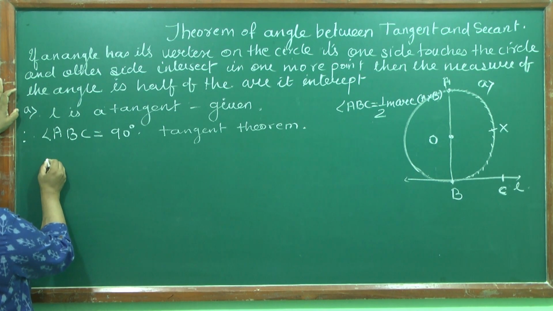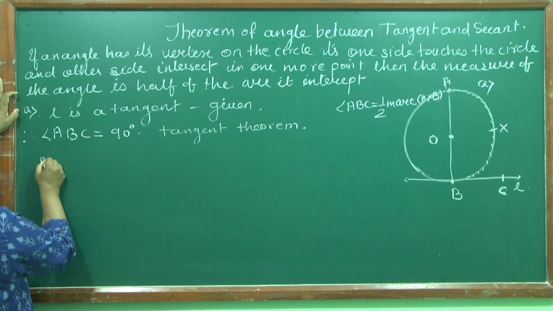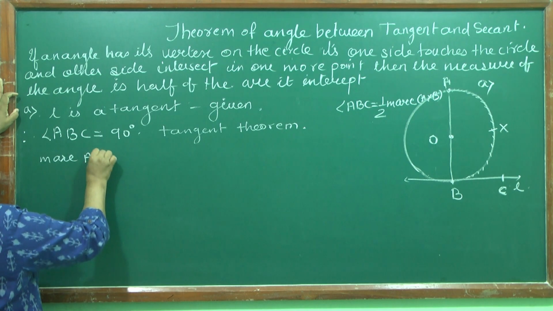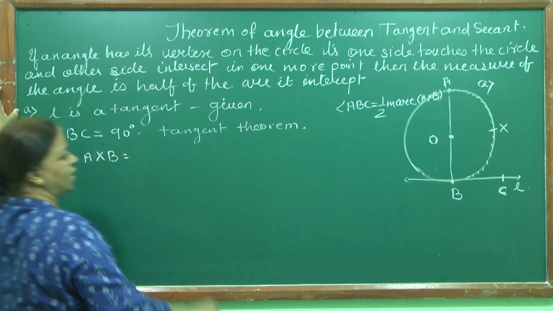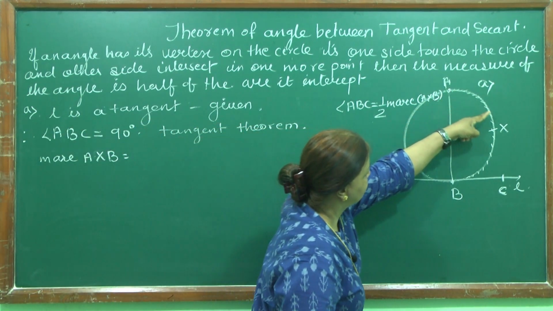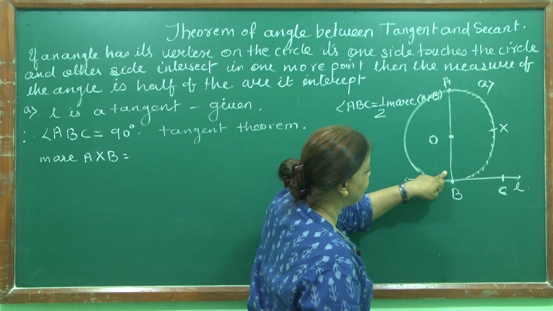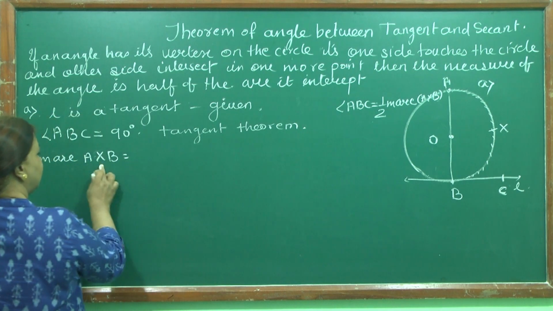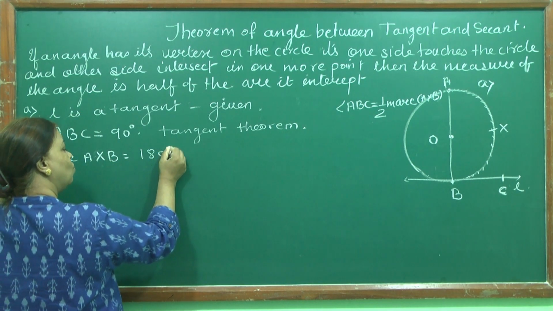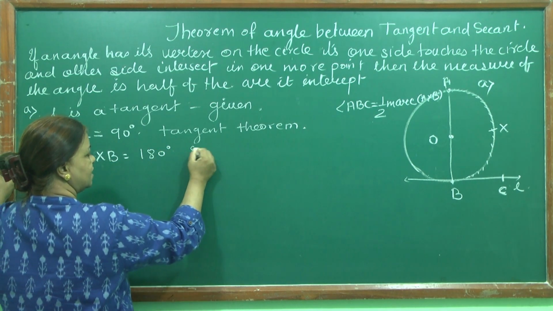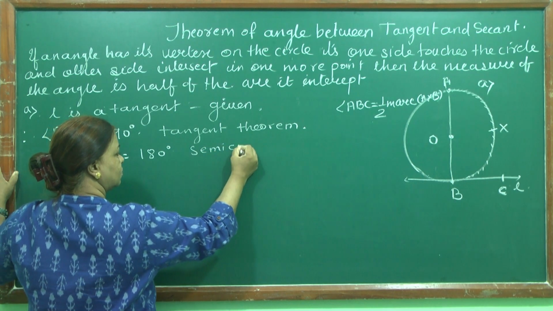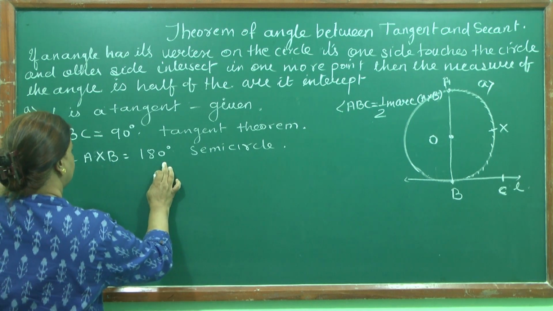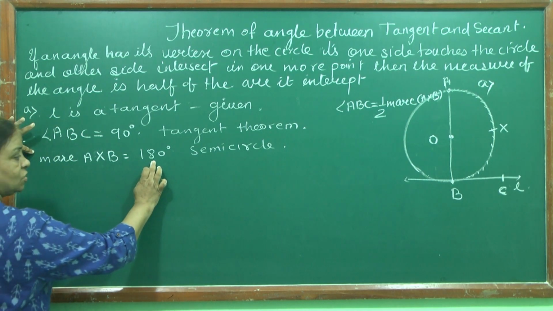Now let us go for the arc. Now see, measure of arc AXB. See children, measure of arc AXB. AB is the diameter. So measure of arc AXB will be equal to 180 degrees, a semicircle, because AB is a diameter. Now measure of arc AXB is equal to 180 degrees.